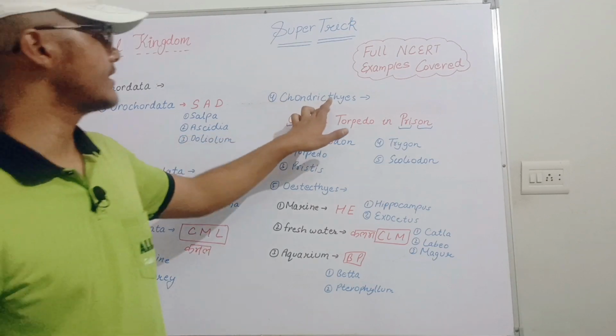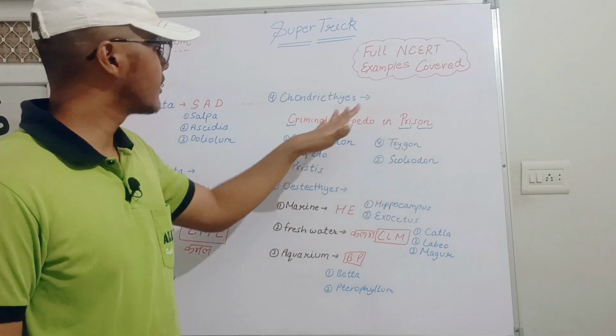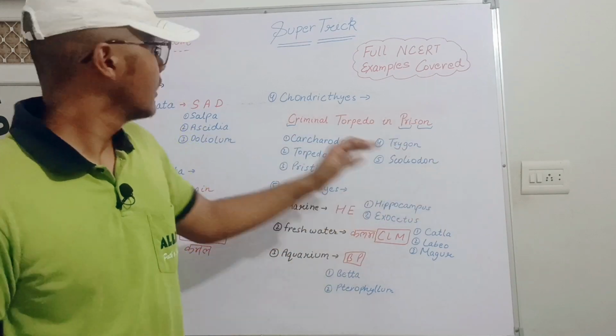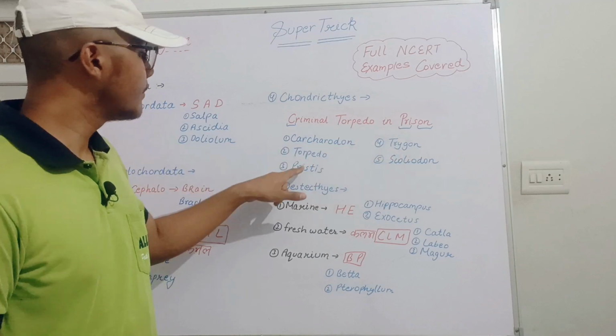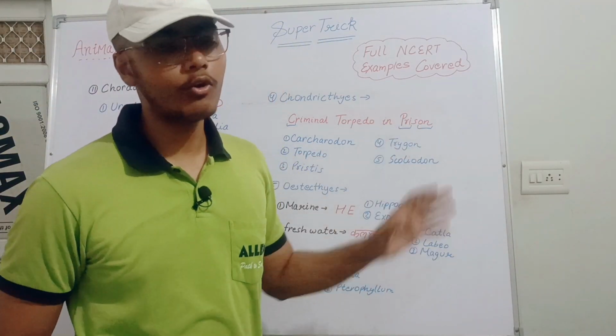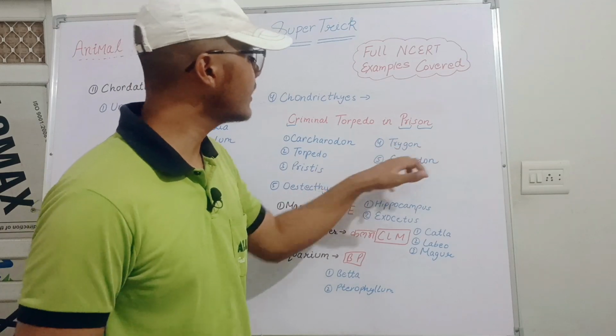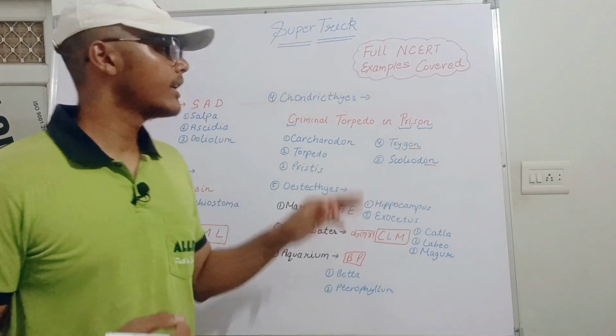Next, moving toward Chondrichthyes. In Chondrichthyes, the trick is "criminal torpedo in prison". The criminal named Torpedo in the prison. C for Carcharodon. Torpedo means Torpedo. Pre means Pristis. Then the word that comes at the last of the prison is "on". So here also Trygon and Scoliodon, the last word is "on". So you can use this trick as well.